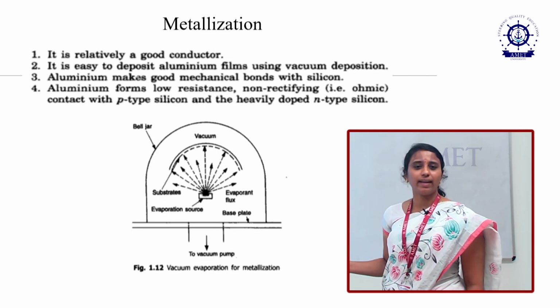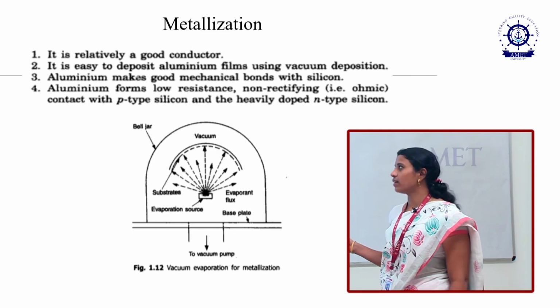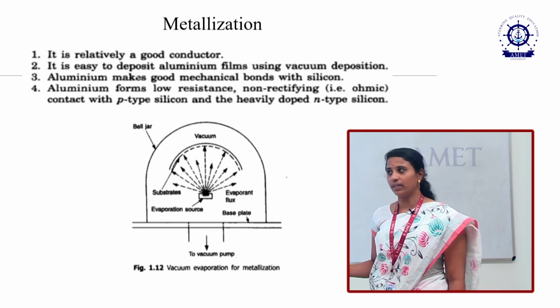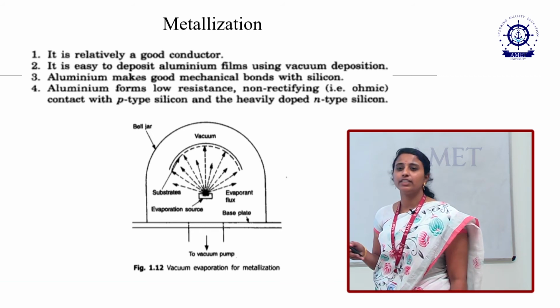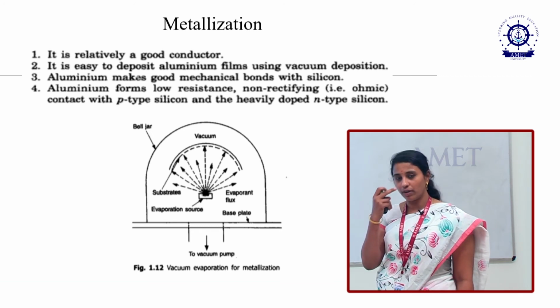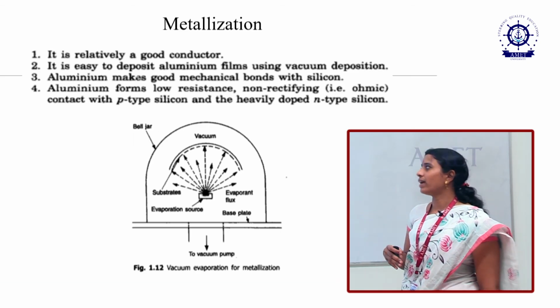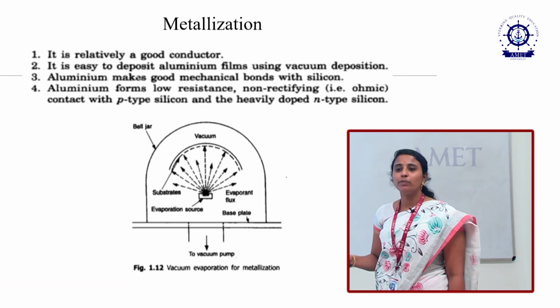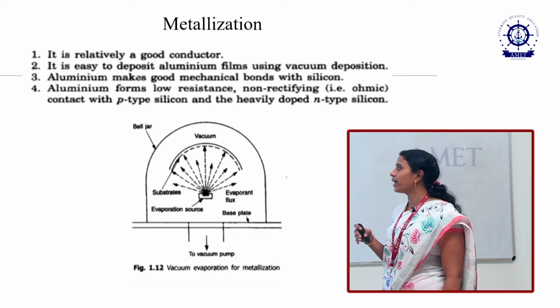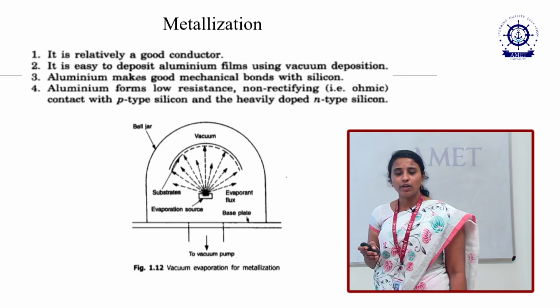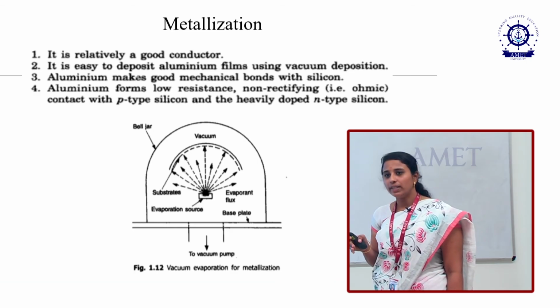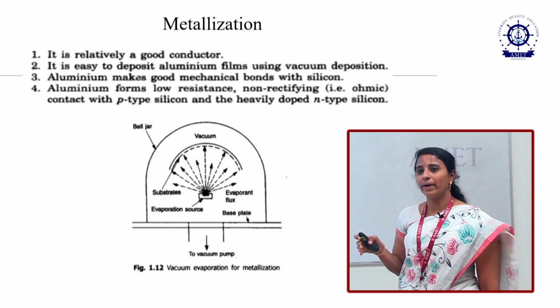Next is metallization. Metallization is a good conductor, and it is easy to deposit aluminum. So why do we go for metallization? It is easy to deposit aluminum films using vacuum deposition. Aluminum makes a very good mechanical bond with silicon, that's why we go for metallization.